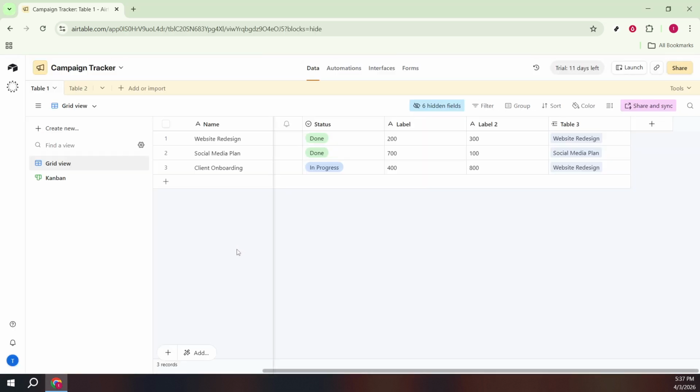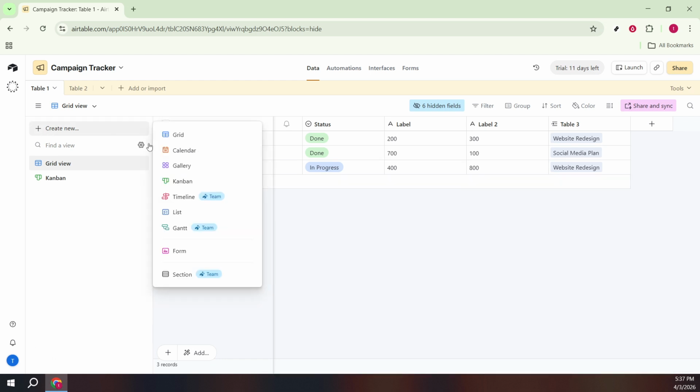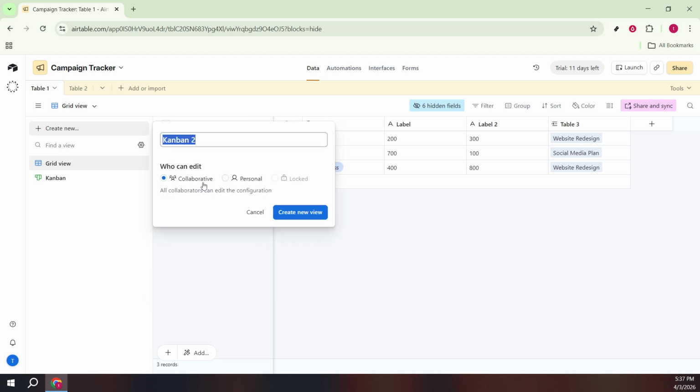On the left side of the screen, find the Views panel and click Create New. We're going to add a brand new view rather than modifying an existing one, which makes it easy to experiment without changing anyone else's setup. From the list of view types, choose Kanban. This option lays out your records as cards and columns grouped by a specific field. It's especially helpful for project status, pipelines, or any process with defined stages.